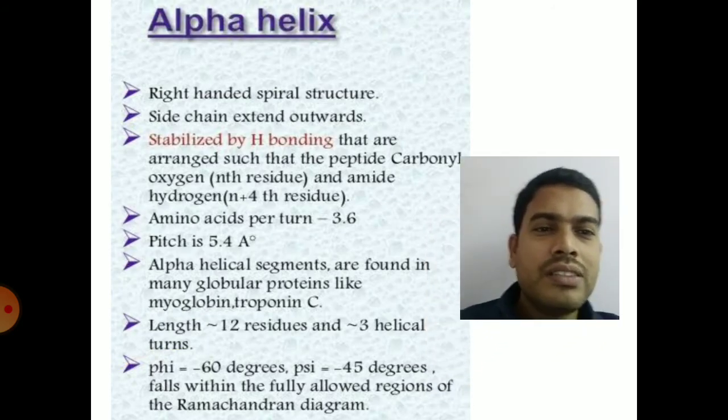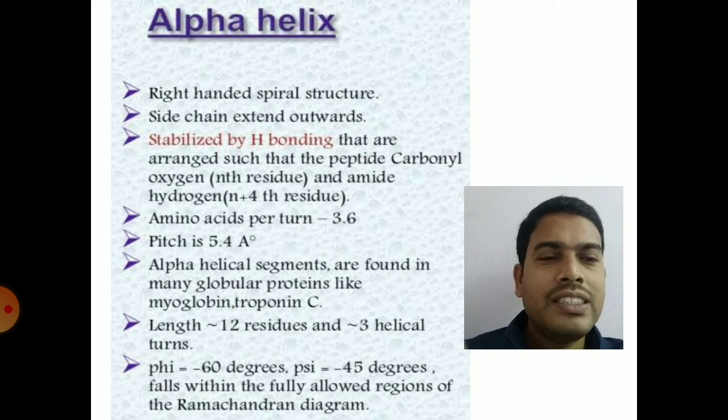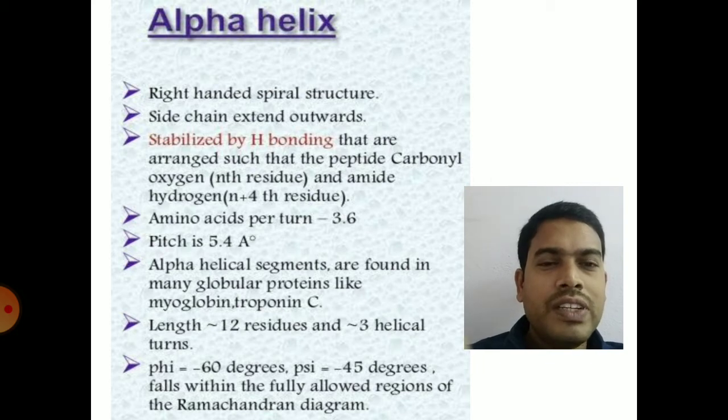So you can see the properties of alpha helical structure. It may exist either in right-handed or left-handed form. Intramolecular hydrogen bonding stabilizes the alpha helical structure. The hydrogen bonding is between the nth and n plus fourth residue. There are around 3.6 amino acids per turn of the helix, and the pitch of the helix is 5.4 angstroms. You can also see here the psi and phi values that we will discuss in the Ramachandran plot, which is the last topic of these slides.